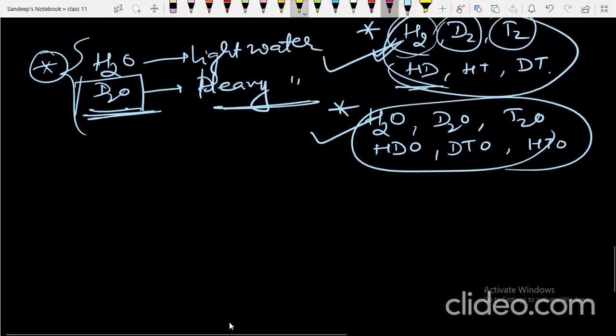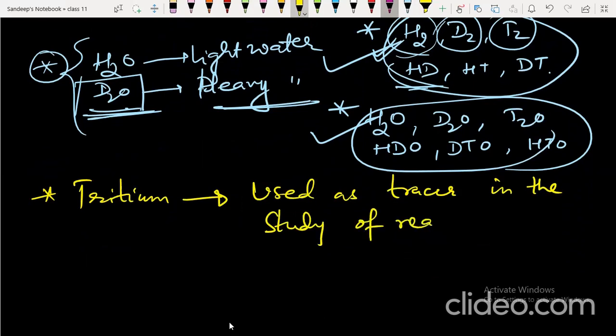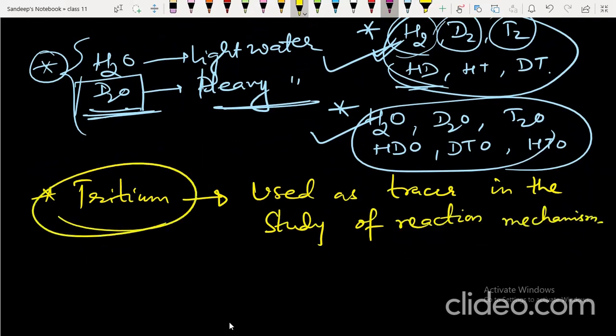Now, one of the useful uses of tritium is that it is used as a tracer in the study of reaction mechanism. This is a very important point. Tritium is used as a tracer to trace the mechanism of a reaction.